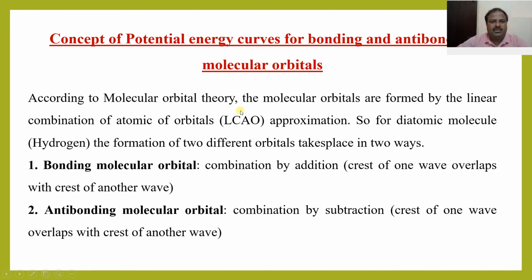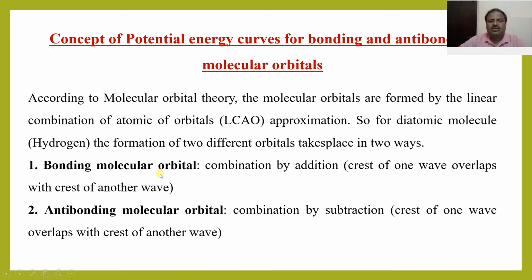So according to molecular orbital theory, the molecular orbitals are formed by the linear combination of atomic orbitals, that is LCAO. We already know how molecular orbitals are formed. For a diatomic molecule, for example hydrogen, the formation of molecular orbitals takes place in two ways. One is the bonding molecular orbital and the other one is the anti-bonding molecular orbital.